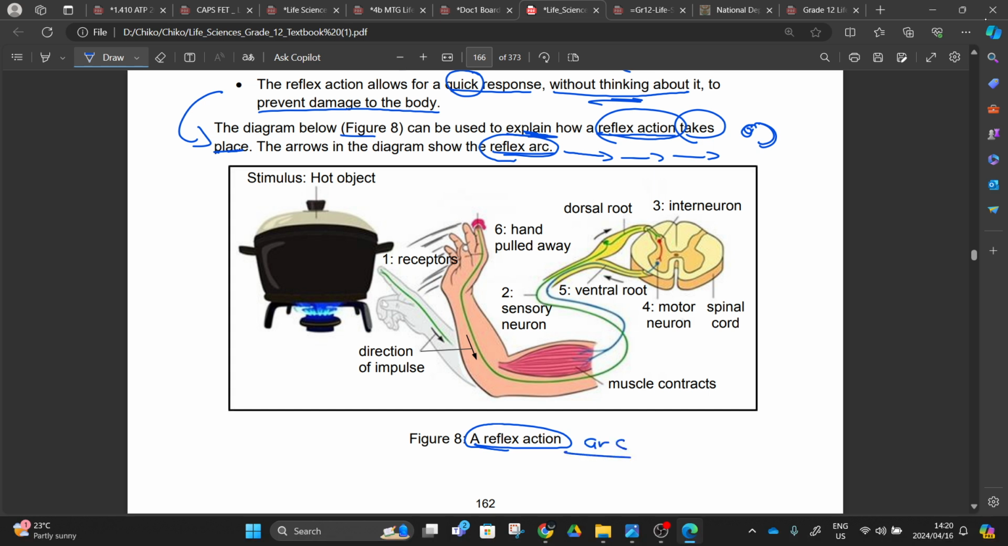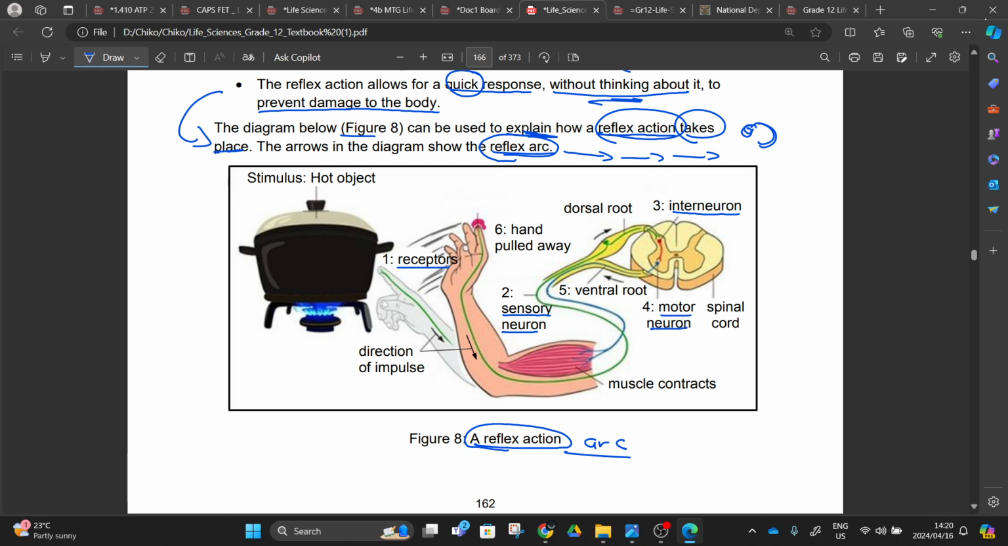You should be able to differentiate these two, right? A reflex arc, we say this is the pathway. We have our receptor there. From the receptor, number 2, we have the sensory neuron. Number 3, we have the interneuron. Number 4, we have the motor neuron.